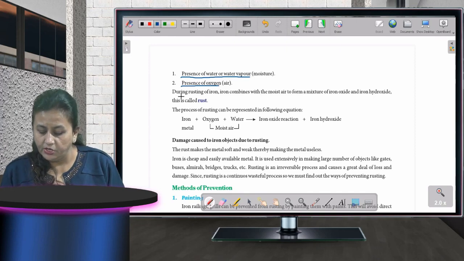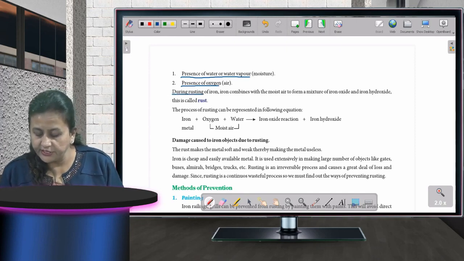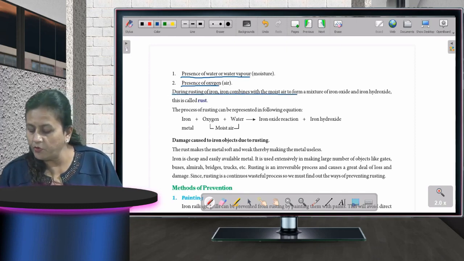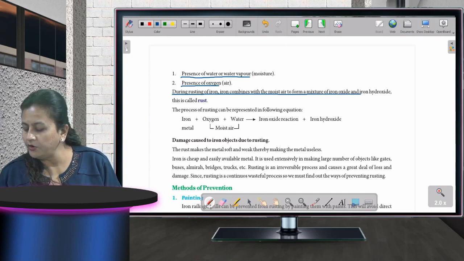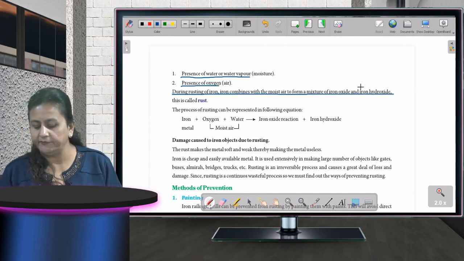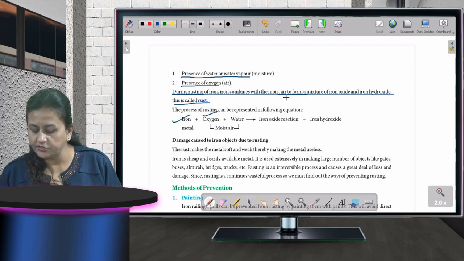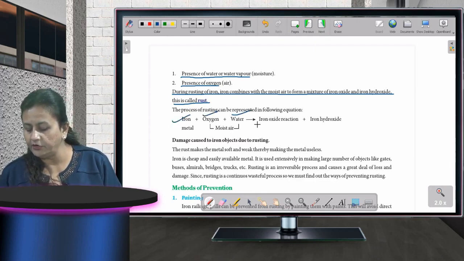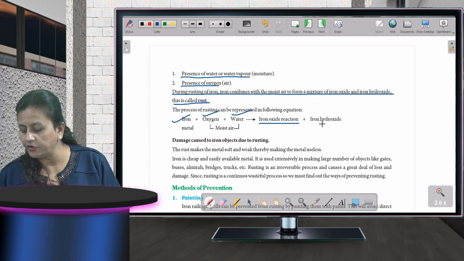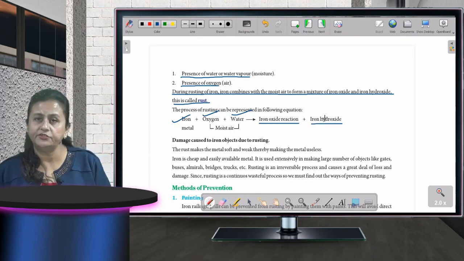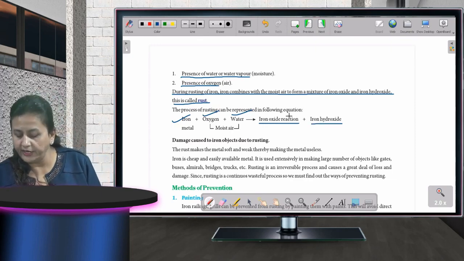Okay, so during rusting of iron, iron combines with the moist air to form a mixture of iron oxide and iron hydroxide. This is called rust. See, iron is there, oxygen is there, and water is there. And what are you getting? Iron oxide or iron hydroxide. Fine, children? This is very simple again.